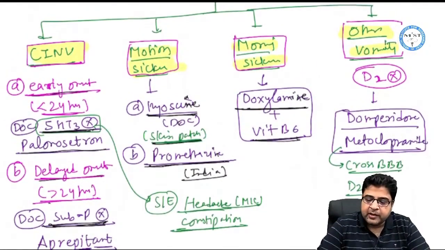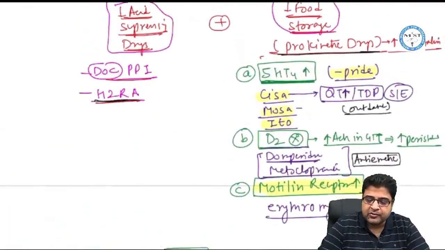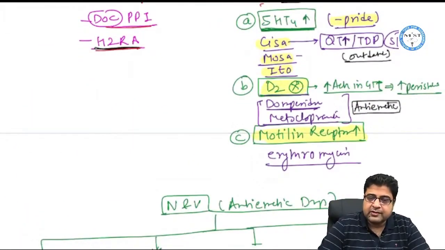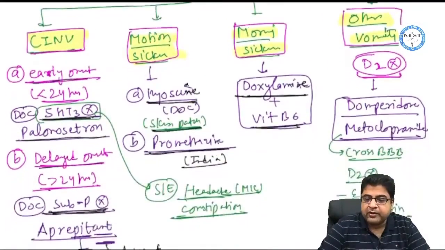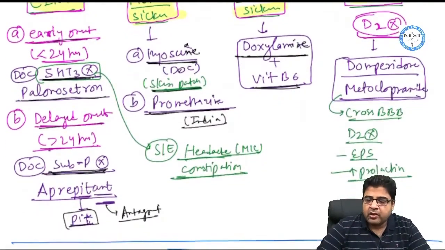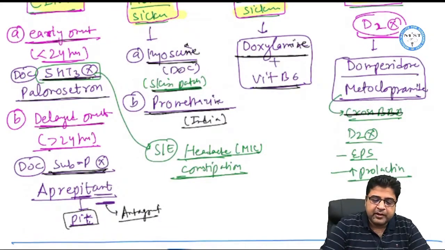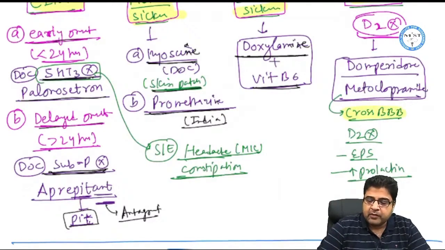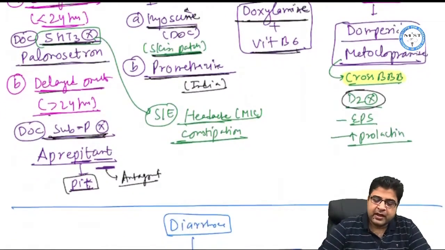Now for any other type of vomiting, we have discussed that we can give dopamine blockers. So dopamine blockers we have discussed here also, if you remember. These dopamine blockers which are given to increase the peristalsis are also given for their anti-emetic property. The drugs are domperidone and metoclopramide. Out of these two, metoclopramide is a drug which can cross the blood-brain barrier, and by crossing it, this medicine blocks the dopamine receptor in CNS and can result in two very serious problems.